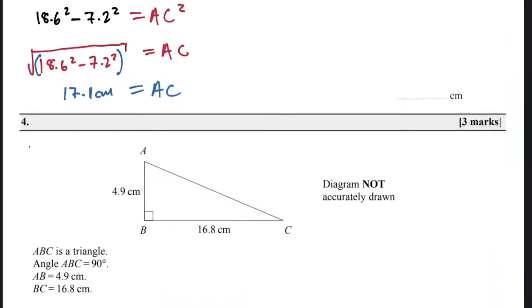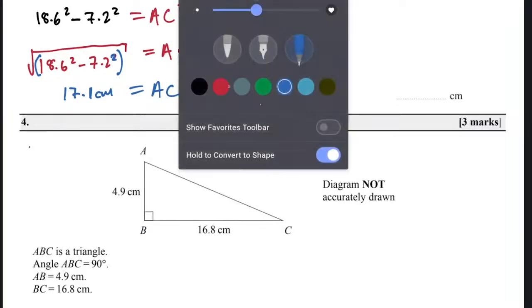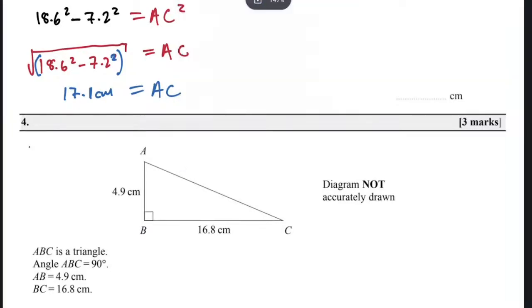Minus 7.2 squared, square root, and I say bracket close. And then is equal to, you should get 17.149, which is like 17.1, right? I got it as well.